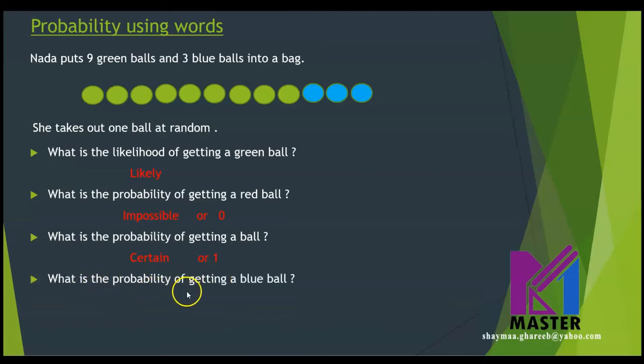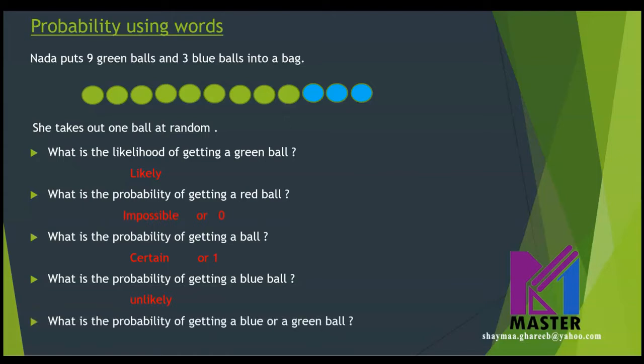What is the probability of getting a blue ball? What do you think? There are 3 blue balls, which means it has a probability that is less than the green. The chance here is less than the chance of the green, which means it's an unlikely chance or poor chance.